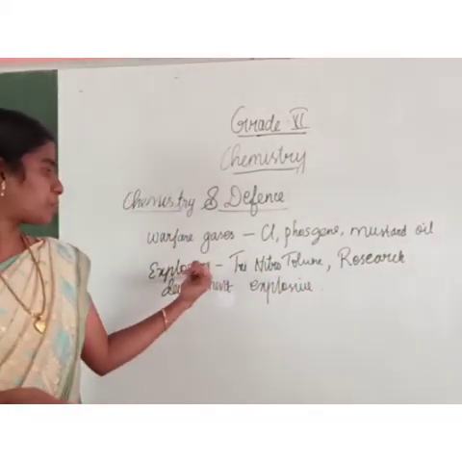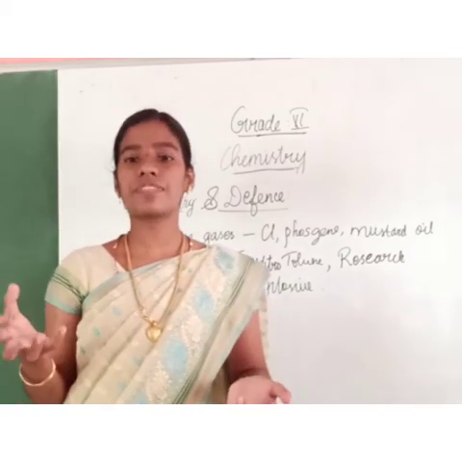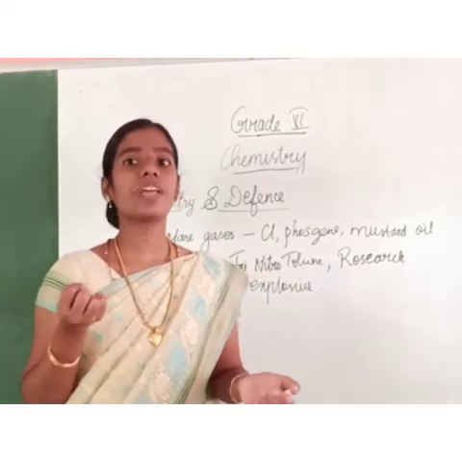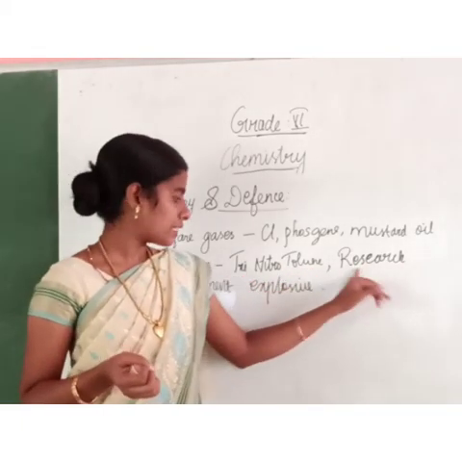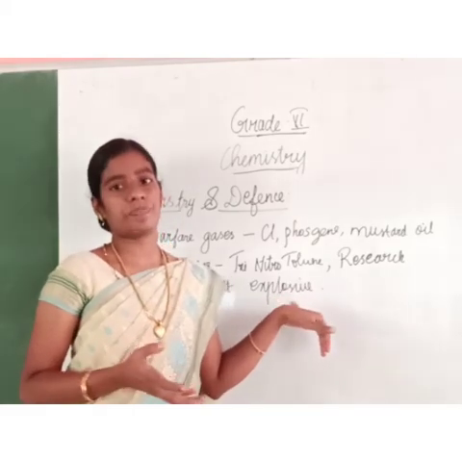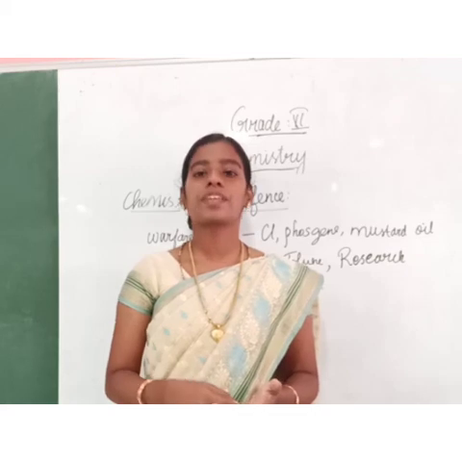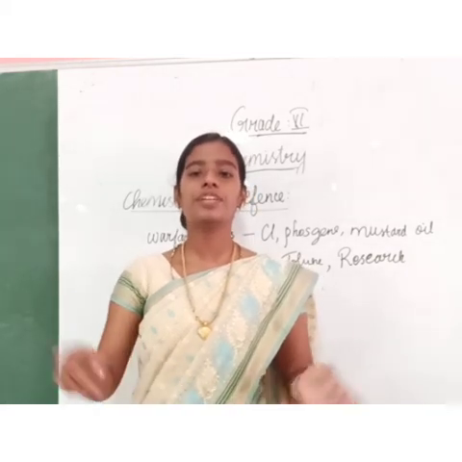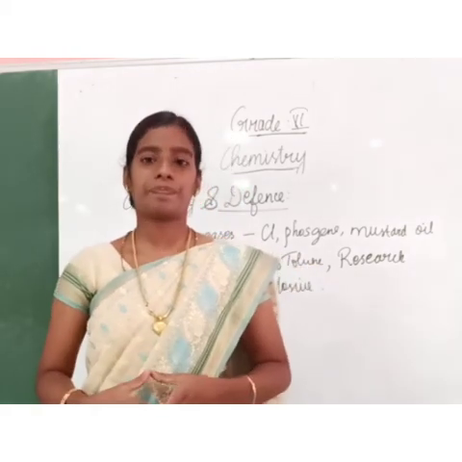Explosives are used for bombs, and in that, trinitrotoluene, research, and development of explosives are used. So in defense, industry, cosmetics, clothing and food, we have learned many applications of chemistry.